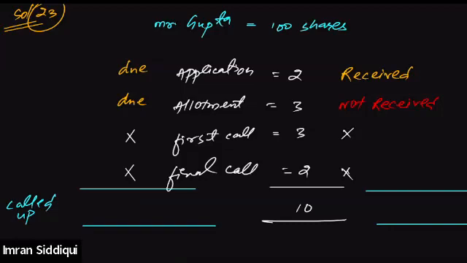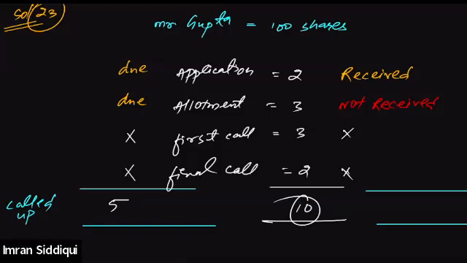And since the company has decided to forfeit the share, the company did not make the first and final call due. That means the total amount due is 5 rupees on application plus allotment. 2 plus 3, 5. And this is the called up value.